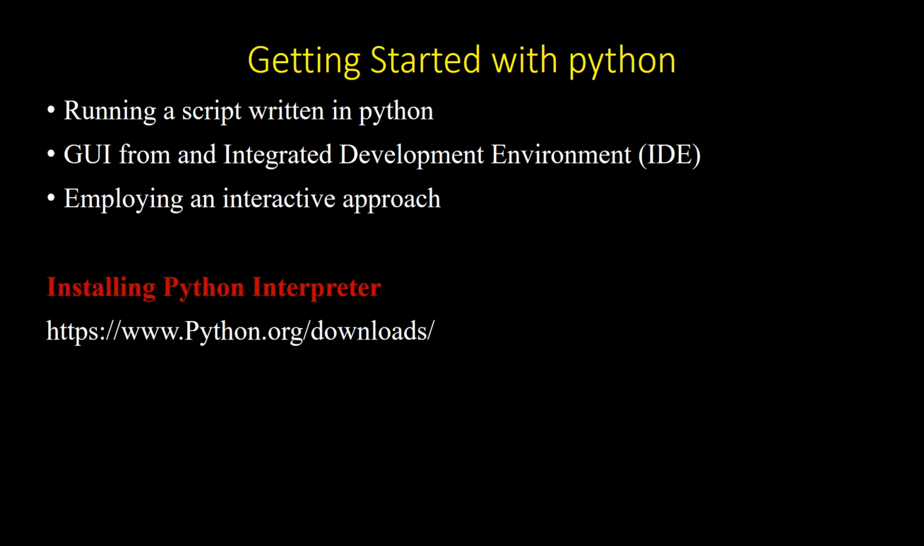Next, we are going to get started with Python, as we already discussed how to get started with Python in the introduction to the programming language tutorial. There are three different ways of getting started with Python. The first one is running a script written in Python. This approach requires a text editor, where we create our own script and then execute it.